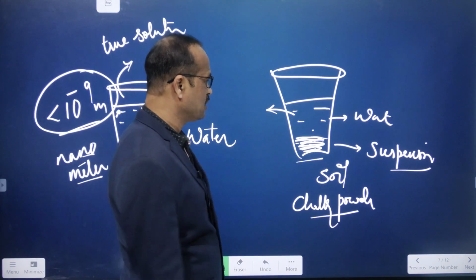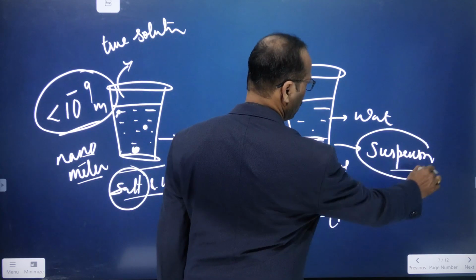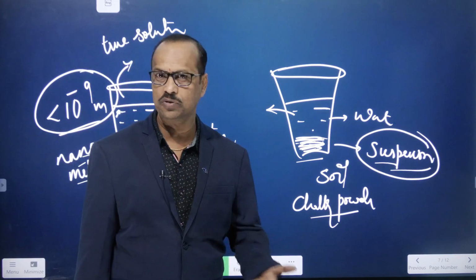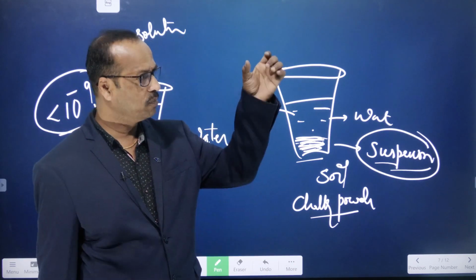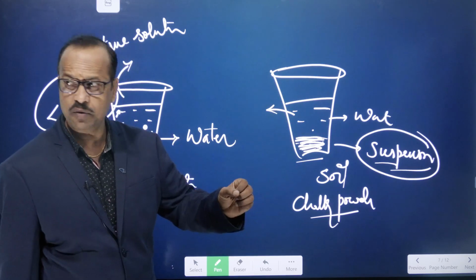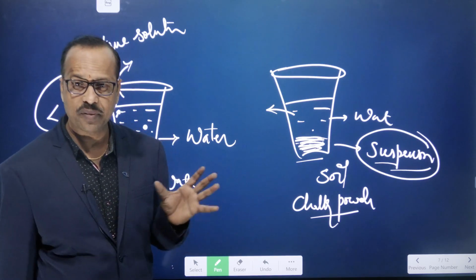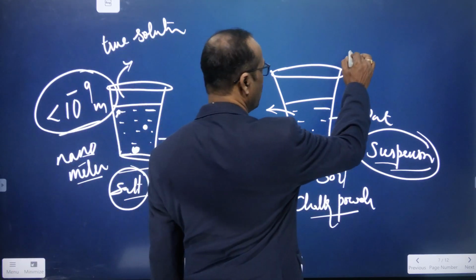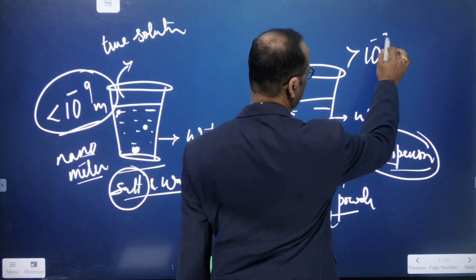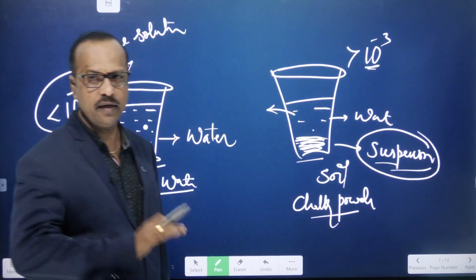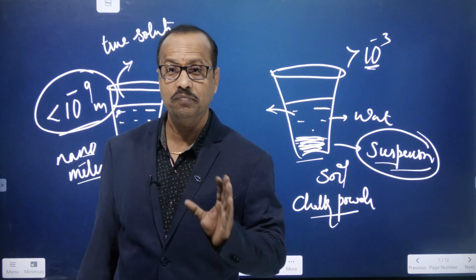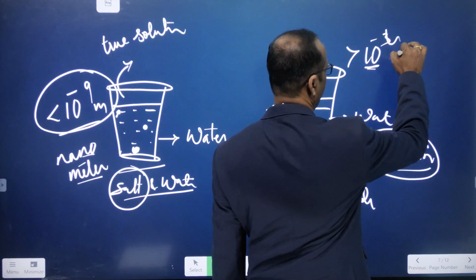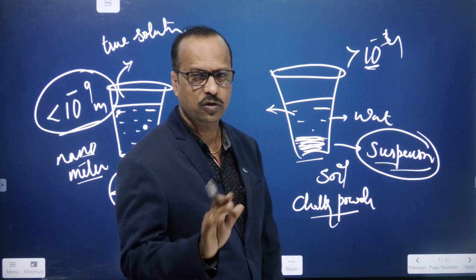In the middle, one more type of solution is there, called colloids. But if you take a suspension, such as chalk powder, can you see the particles? Yes, you can see the chalk powder. When you mix it in water and keep it for some time, it settles down and you can see the chalk particles. The chalk particle size is bigger, greater than 10 to the power of minus 3, which is a millimeter, or sometimes 10 to the power of minus 4, between minus 4 and minus 6.